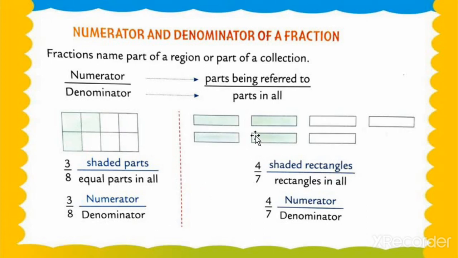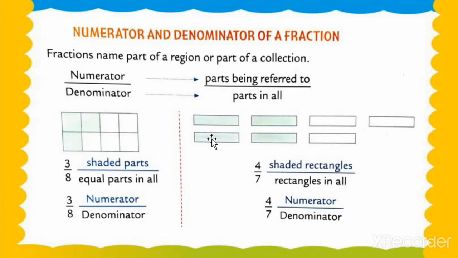How is it possible? Let's check here. 2, 4, 6 plus 7. So how many parts are shaded? Okay, there are 7 rectangles. How many rectangles are there, dear students? 7 rectangles in all. So how many is our denominator? 7. Now we check the shaded rectangles. So 1, 2, 3, and 1, 2, 3 and 4. There are 4 shaded rectangles. Understood, my dear students?